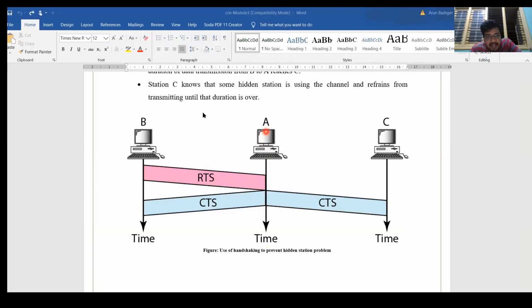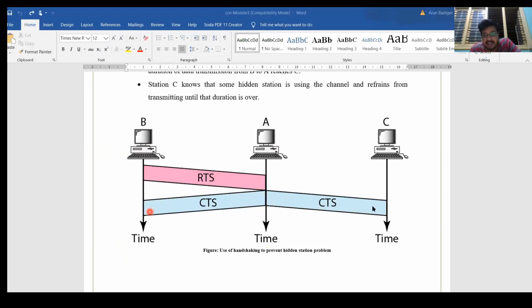As A's range covers A, B and C, it is broadcasted. Both C and B receive the clear to send. But this ready to send was sent by B and the clear to send was the response for B. So after that B will start the communication, right? But in this problem, what happens? When A is sending CTS, the same CTS is sent to C also. This CTS includes the NAV, the network allocation vector, which says how much time the channel will be busy.